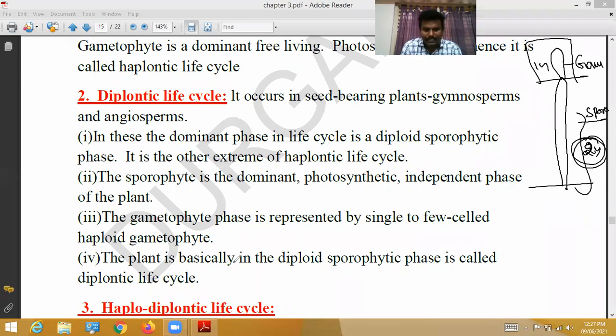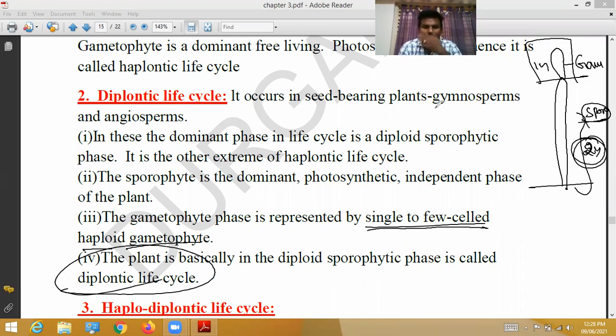The gametophytic phase is represented by single to few celled haploid gametophyte. The plant is basically diploid. The main plant body is the diploid sporophytic phase. That's why it is called the diplontic life cycle. The diplontic life cycle is commonly seen in gymnosperms and angiosperms.